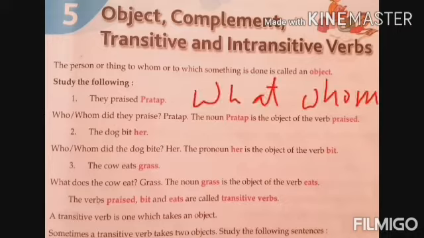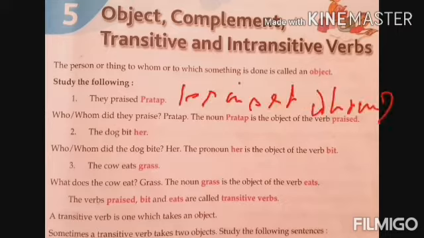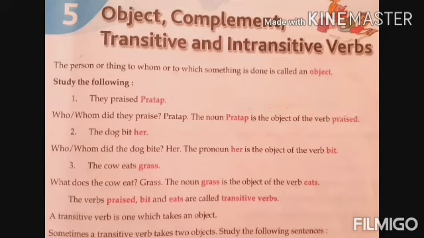Suppose look at example number one. They praised whom? Praised whom? Pratap. So Pratap is the object. Pratap is the object of the verb praised, and something is done here for Pratap. What is done here? Praising, admiring.